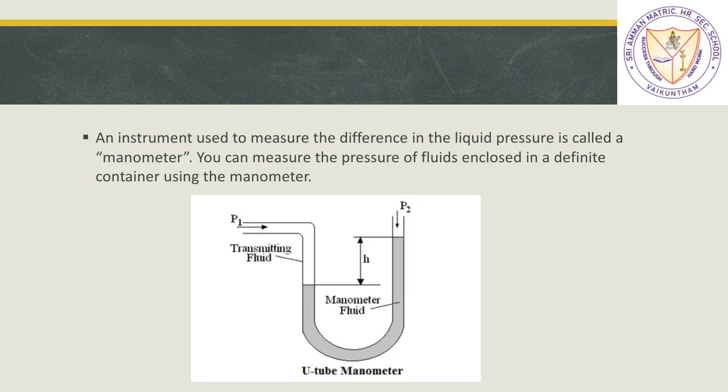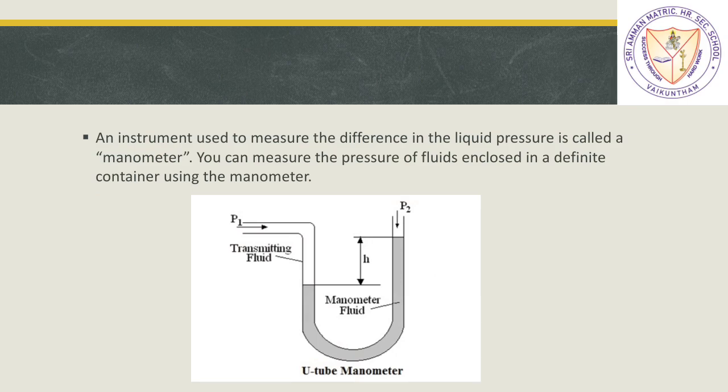Okay, so an instrument used to measure the difference in liquid pressure is called a manometer. You can measure the pressure of fluids enclosed in different containers using this manometer. There are two openings for this manometer, and it contains a U tube. One opening you keep open, and the other opening of the U-shaped tube you connect to the container which contains the liquid.